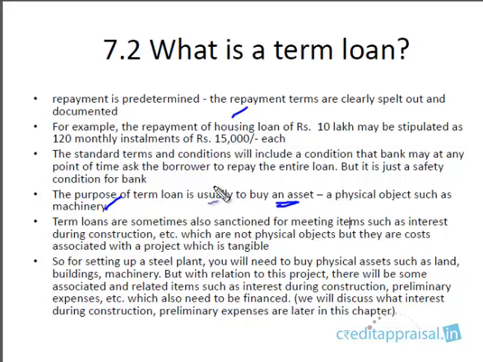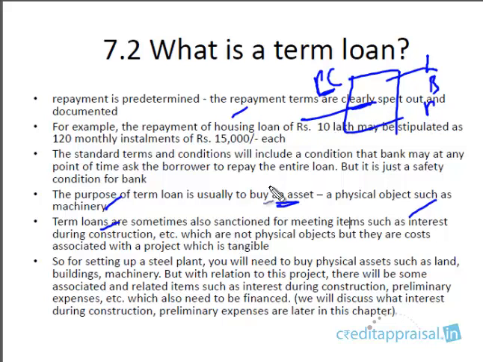But sometimes they're also sanctioned for, say, an item like interest during construction. This is not a physical item, but banks sometimes sanction loans for it. If we are going to discuss what a project cost is, one of the items in a project cost, apart from the regular items such as land, building, machinery, can be an item called interest during construction. Usually it is not financed, but some banks might decide to finance 50% of the interest during construction.